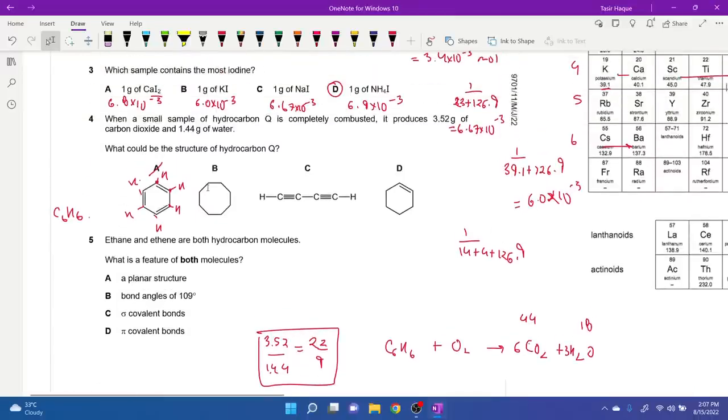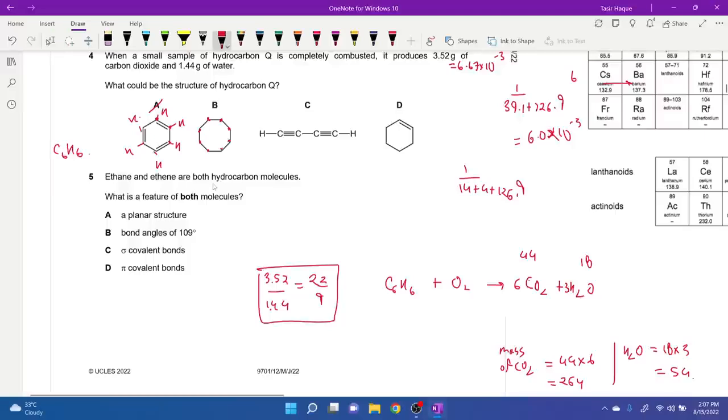This is cyclo. Wait, 1, 2, 3, 4, 5, 6, 7, 8. Interesting. So the first one is benzene. C is an alkyne. D is also hexene. Hexane, but with an alkene, it's hexene. And B is actually an alkane, but it has 8 carbons, so it's cyclooctane, right? So basically, rather than having one bond each, it has two bonds over here. So it's actually C8. For B, it's C8H16.